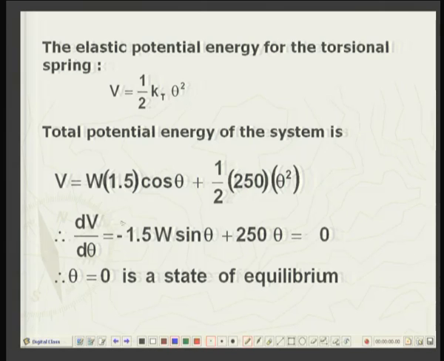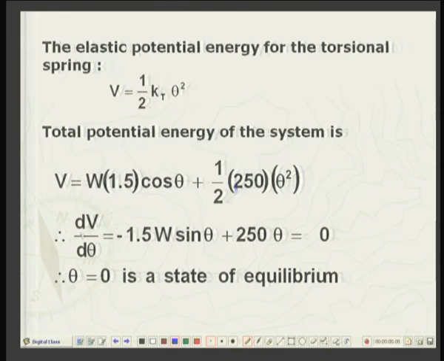So, cosine theta will give me minus sine theta and this will give me 2 theta. So, I get this expression, and one root is obvious, that is when theta is equal to 0, this term is 0, this term, so 0 is equal to 0. So, it means theta is equal to 0, that is when the rod is exactly vertical, that is a state of equilibrium. Now, we have to examine whether this equilibrium is stable or not.